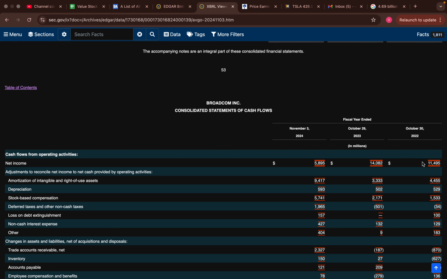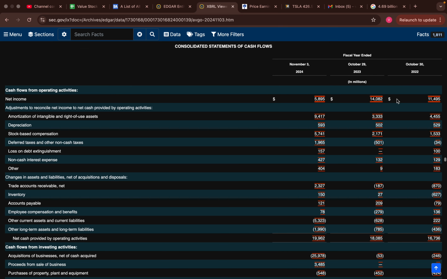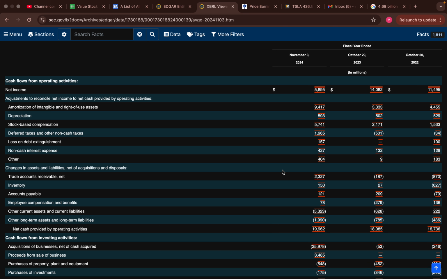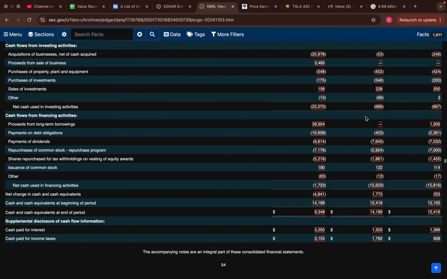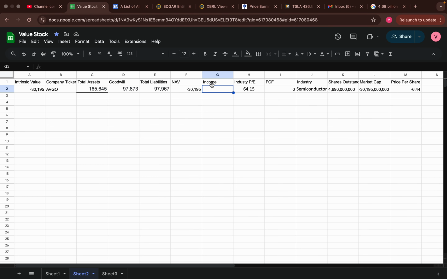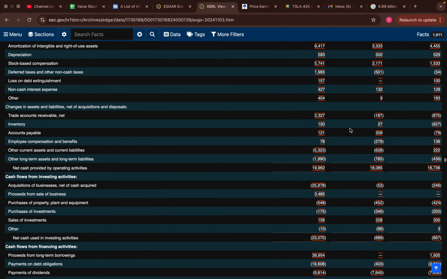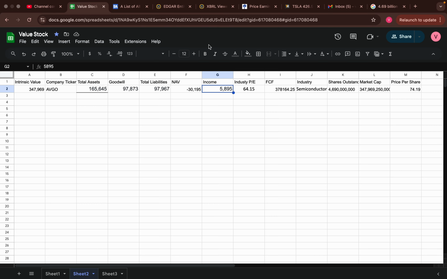These are for the fiscal years. I wonder why it's down so much. Maybe because they have debt repayment. That could be one reason. All right, let's go ahead and add that in. I feel like we should probably use one of the higher numbers so we can take an average of it, because I don't want to get a valuation that's too low based on one bad year or one bad quarter, because I don't think it would be fair to value the company.